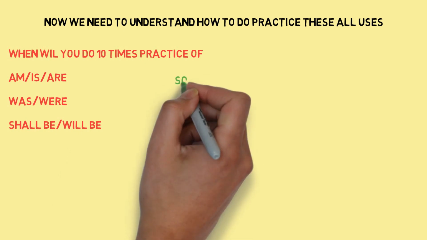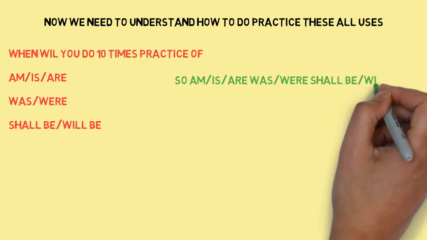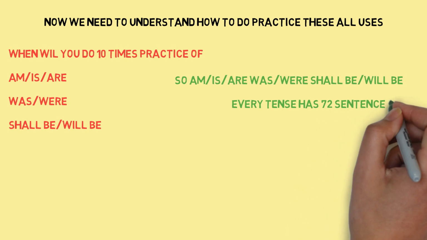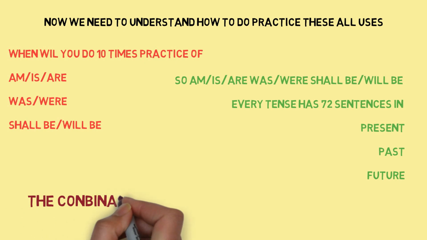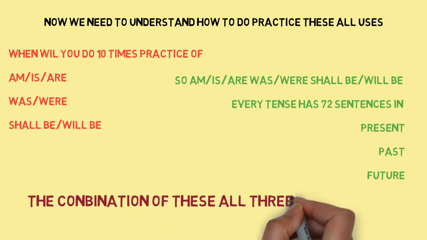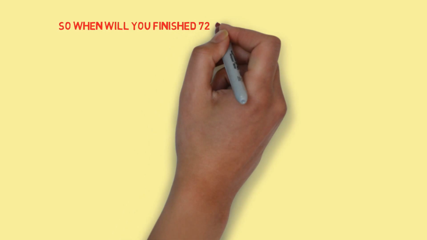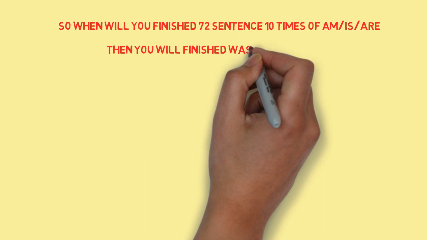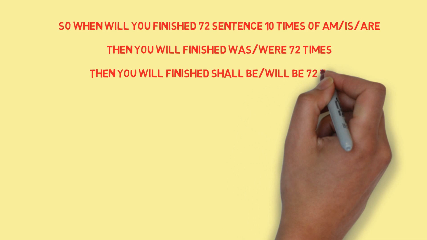So, am, is, are, was, were, shall be, will be. Every tense has 72 sentences in present, past and future. The combination of all three will become 216 sentences. So when you finish 72 sentences 10 times with am, is, are, then you will finish was, were 72 times, then you will finish shall be, will be 72 times.